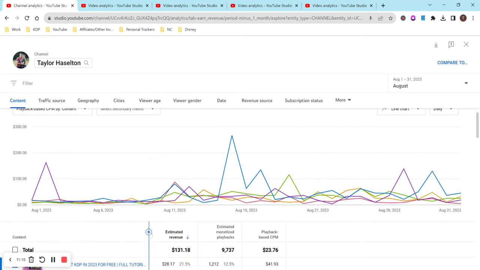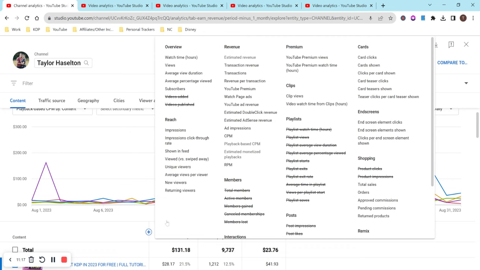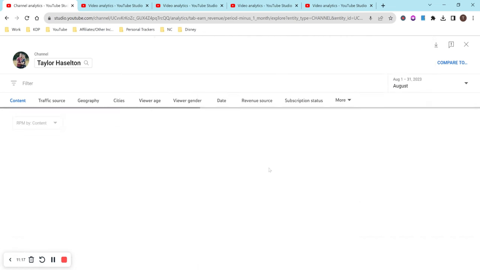So let me see if I can add RPM here or not. I'm not sure if it will let me. Yep, here we go. I don't go in here a ton. I do look at my analytics almost every single day, but I don't always go into this see more tab and view all of this. There's just so much data here. It's a little bit overwhelming sometimes, but honestly, I feel like I could look at all this data for hours,